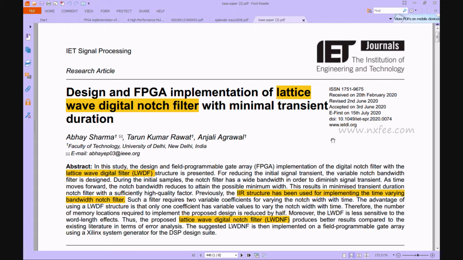The results of reduced signal transient length notch filters are sufficient to give high quality factors in all digital applications. In the existing method, IIR uses time-varying bandwidth notch filters. The benefit of using lattice wave digital notch filters is that one coefficient has variable values, allowing the notch width to change with time.